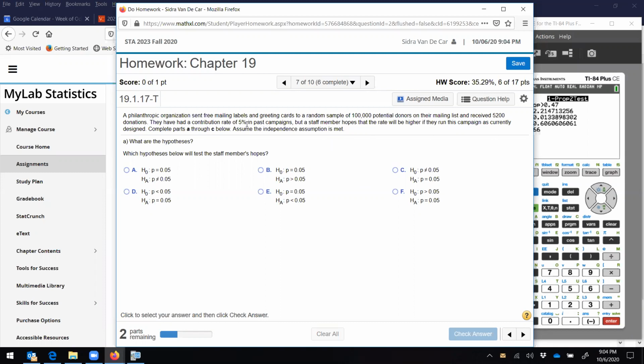Well, they're going off of the standard rate of 5%, so my null should be P equals 0.05. All right, so it is in A, B, or E, so we're looking at these three. Now we're hoping it'll be better, so my alternative should be bigger than, which is this one right here. So we're going to choose option B.